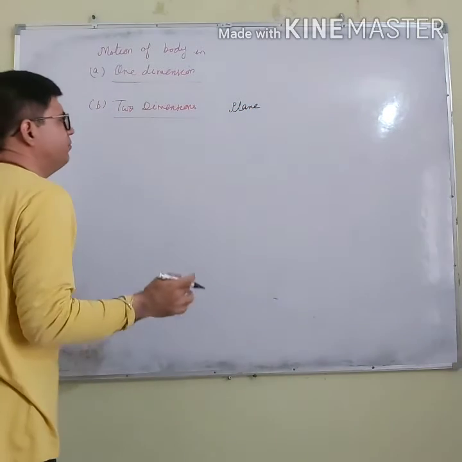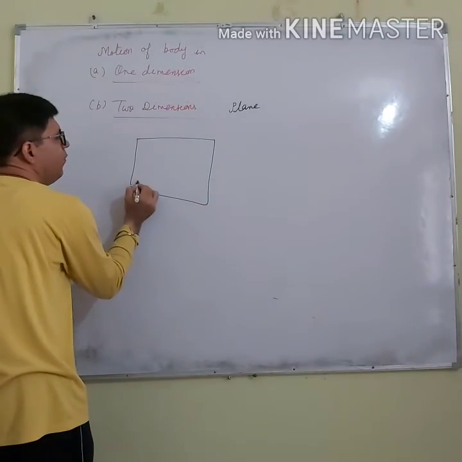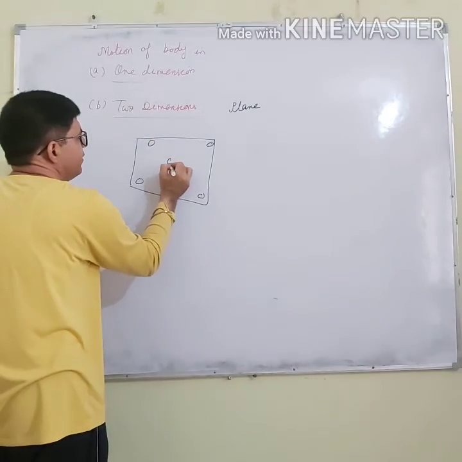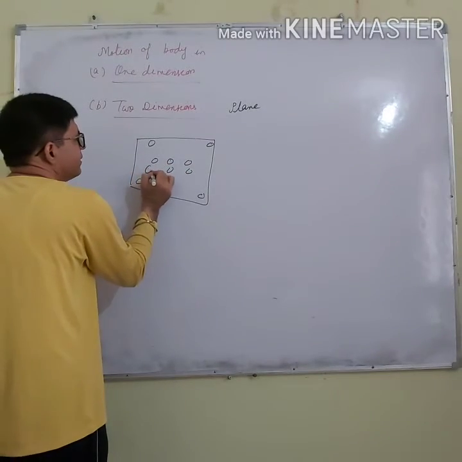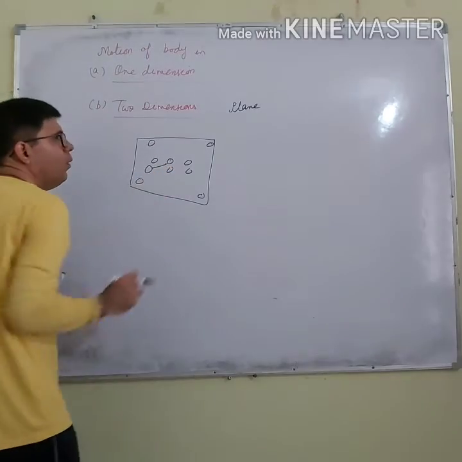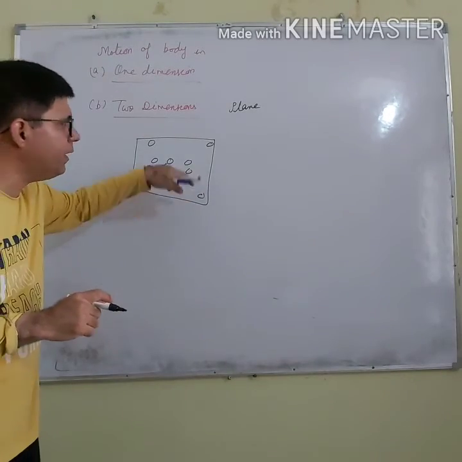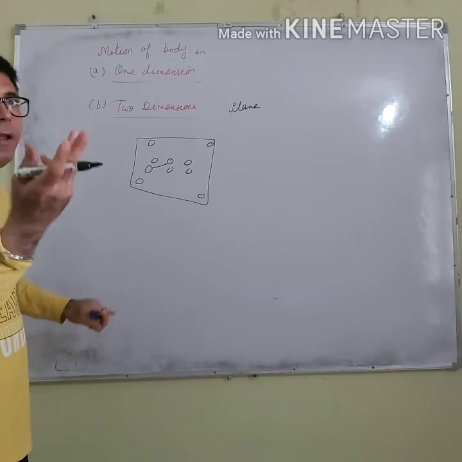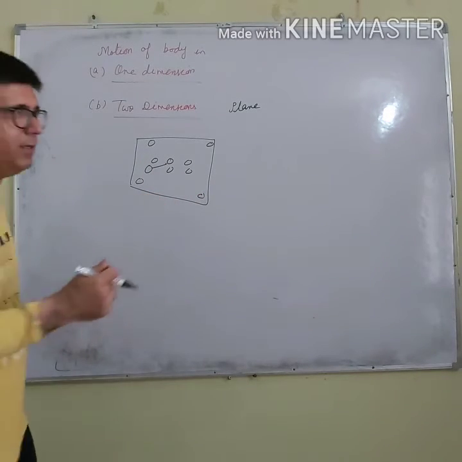Let us say we are playing the game of carom. These are the four holes, these are the carom coins and this is the striker. Striker and carom coins are forced to remain in the plane of the carom board. They will not fly. So such a motion is two-dimensional.